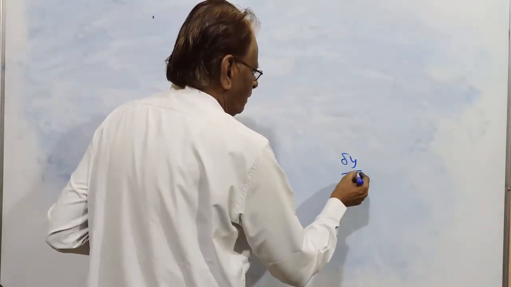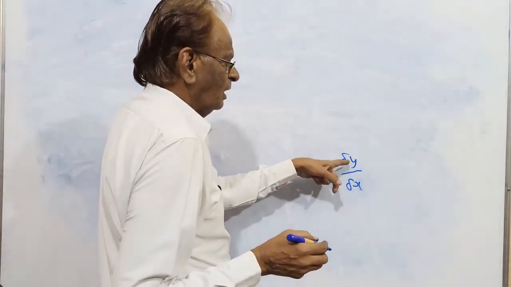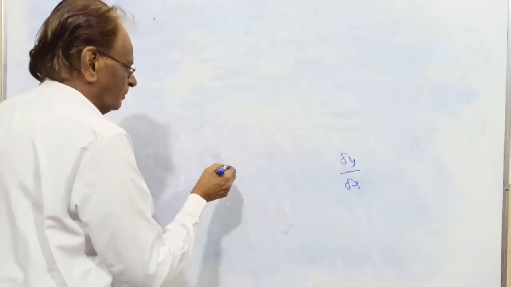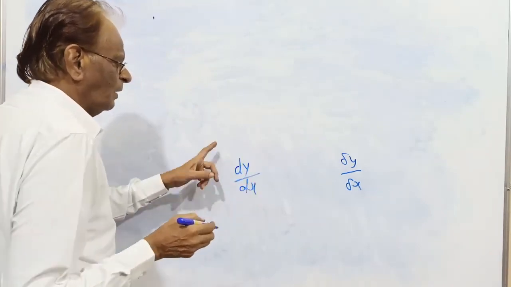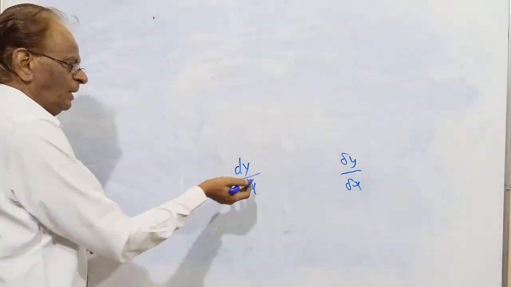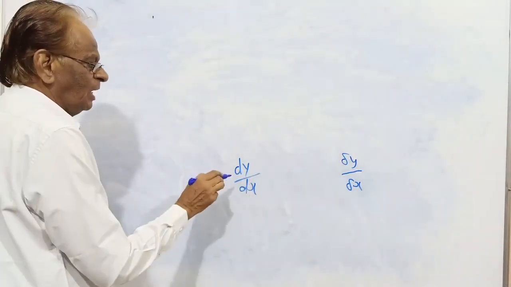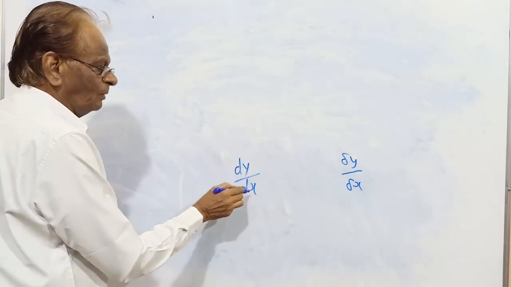In this symbol, separate delta x has meaning, separate delta y has meaning. But in the symbol dy by dx, separate dy and separate dx have no meaning at present. By writing complete dy by dx, it will become the derivative or differential coefficient of y with respect to x.